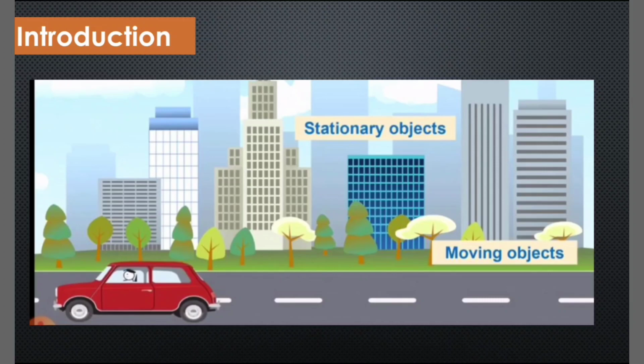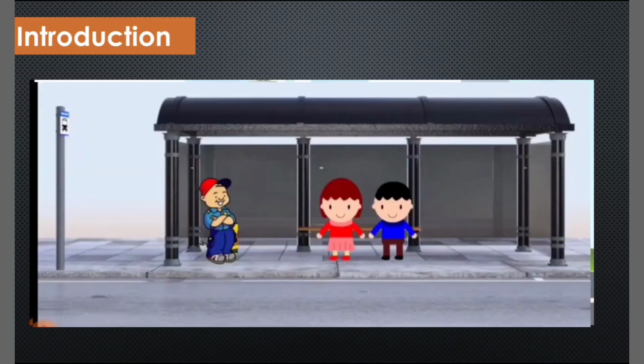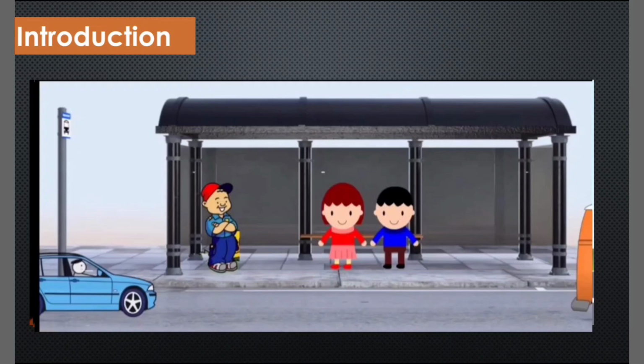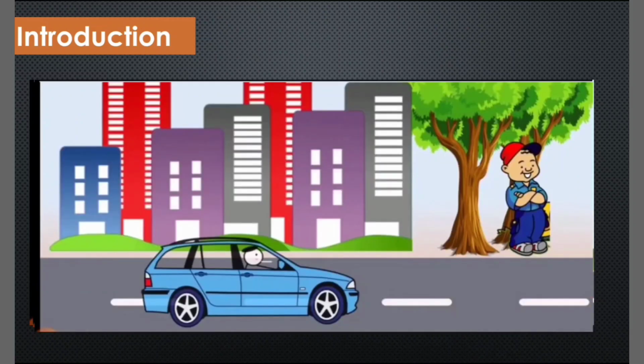Some are stationary, that is still objects, and some are moving objects. Moving objects are objects in motion. While waiting for a bus at a bus stop, other vehicles appear to be in a state of motion. On the other hand, when you are in motion yourself, a still object appears to be moving.